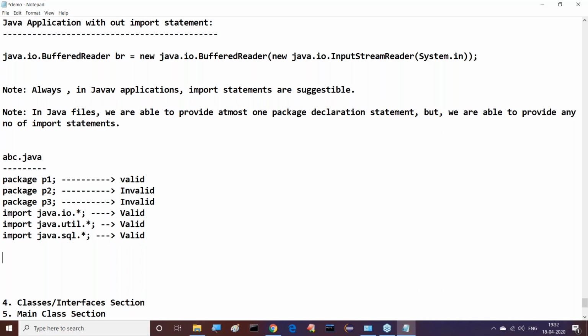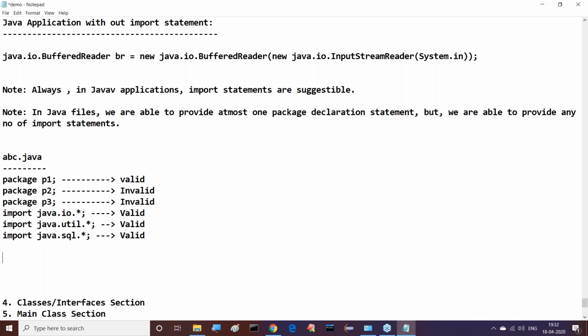It shows clearly that at most one package declaration statement we are able to provide, but any number of import statements we are able to provide. But still, this is only an idea of what a package statement and an import statement are. It's only basic awareness, not complete, full-fledged information. We'll discuss this content again in the packages topic, where we will put nearly 4 to 5 hours to complete packages.